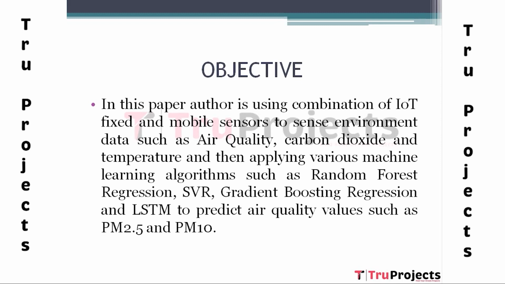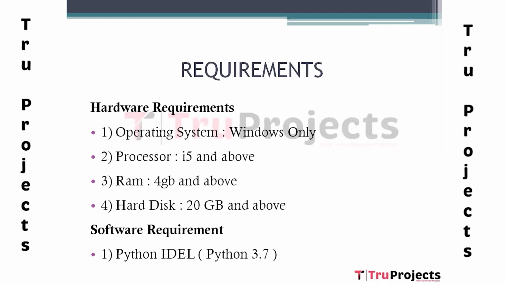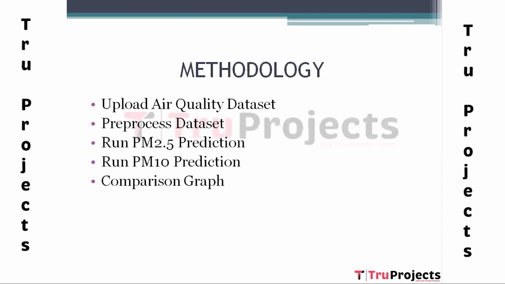We use different machine learning algorithms such as random forest, support vector regression, gradient boosting regression and long short-term memory. Hardware requirements: we need operating system Windows, processor i5 and above, RAM 4GB and above, hard disk 20GB and above. Coming to the software requirements, we need to install Python version 3.7.